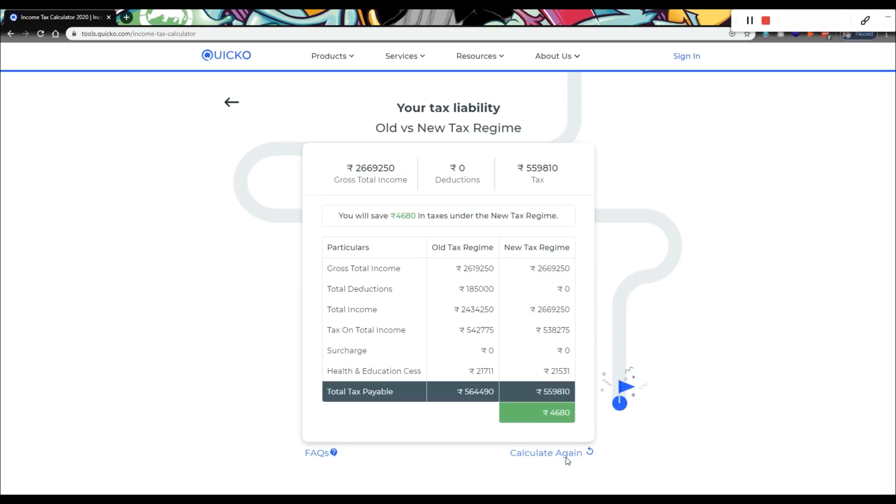Since tax rates are lower under the new income tax regime, tax liability might be lower. This is because the income is now divided under 7 slab rates as against 4 income tax slab rates under the old income tax regime.